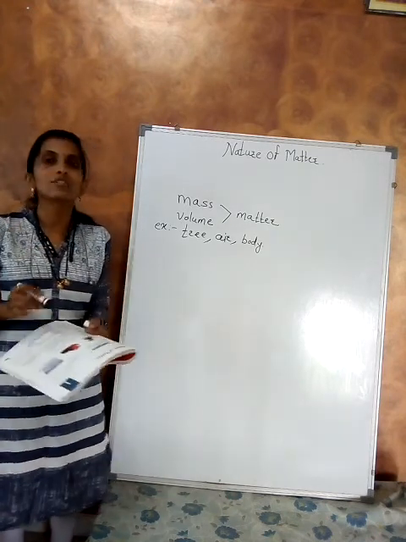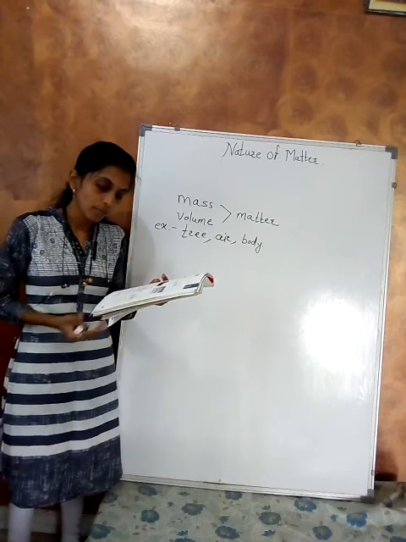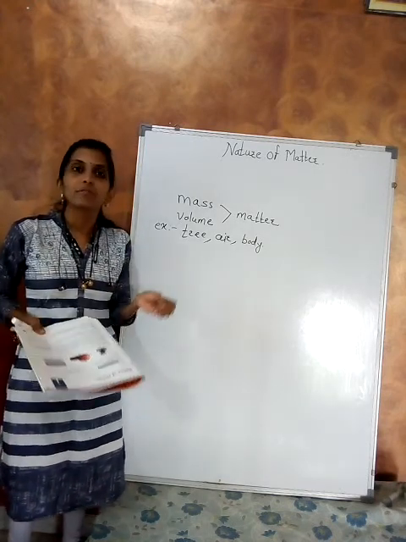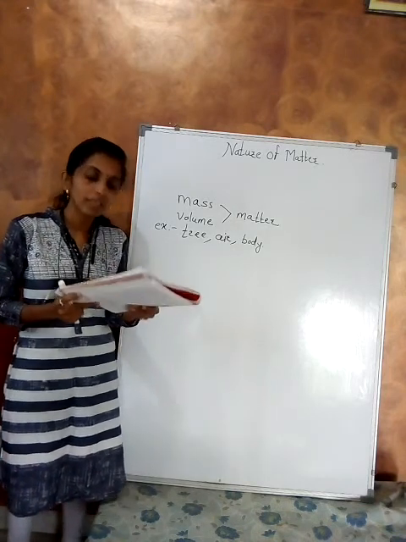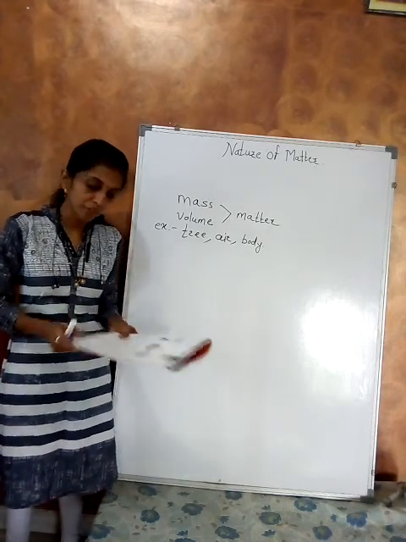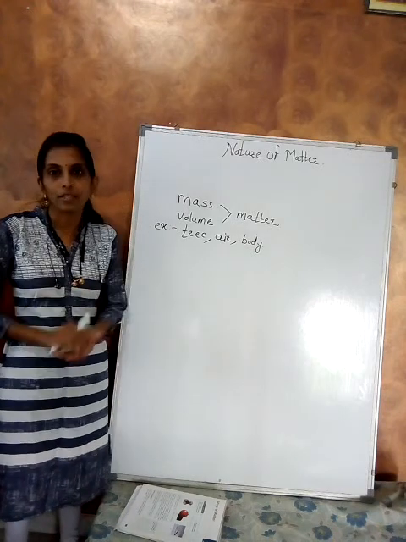In this chapter we learn about matter, and let us start by learning about the different forms in which matter exists.